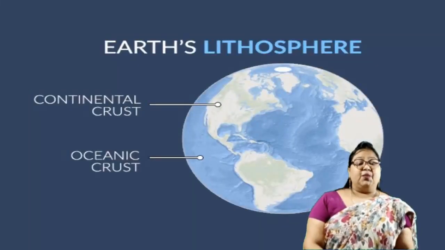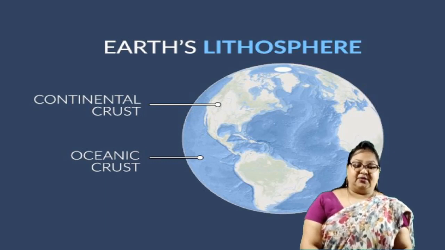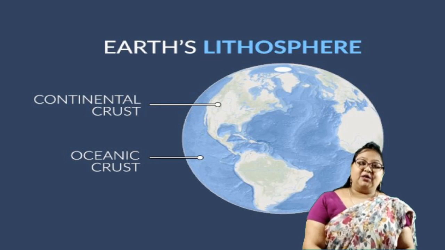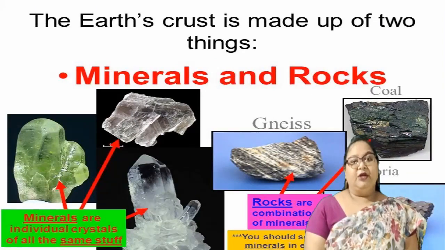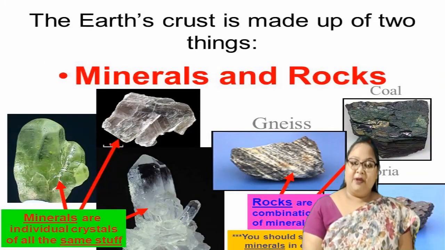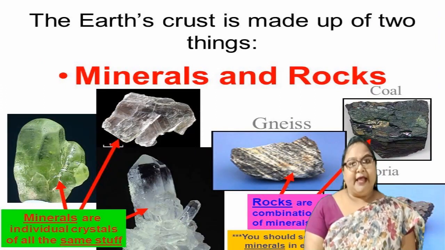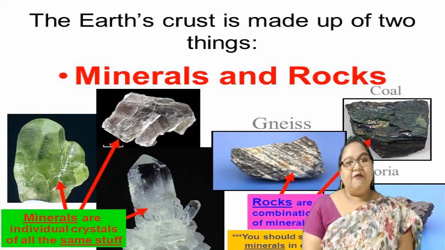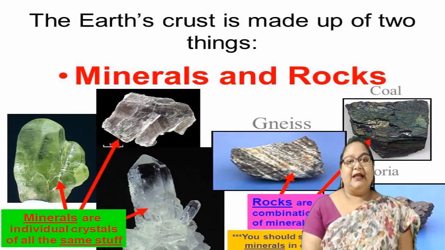It describes both the types of land masses that are found on the earth, the one on the crust and the other one on the ocean floor. Now we are going to learn about the difference between rocks and minerals. Rocks are not made up of any one single element, but are a mixture of different types of minerals that are there in the earth's surface.